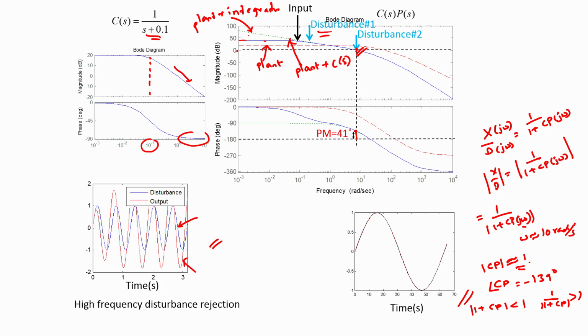Therefore, if one were to curb this integrating characteristic at frequencies beyond the frequency at which the gain of the integrator falls below 0 dB, in this case we see that it happens at 1 radian per second.